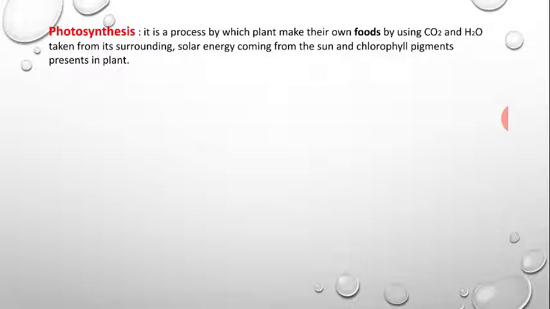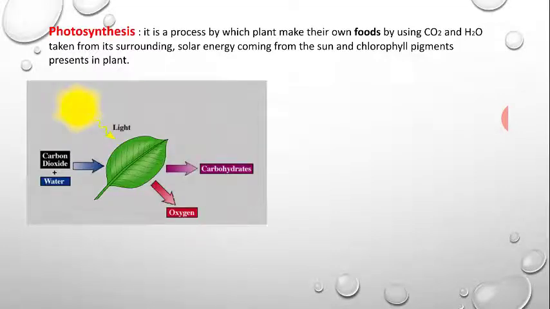They use four most important ingredients to make their food: first carbon dioxide and water, solar energy, and the chlorophyll pigment that is present in the plants. All this together makes it possible for plants to make their own food. And this is a simple picture showing how a plant is making its food.